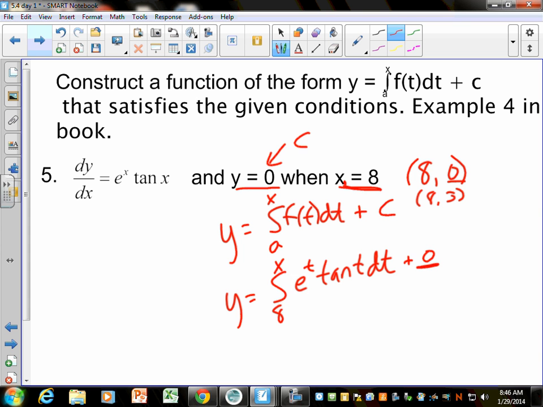There's example 4 in your book. I really recommend that you look at example 4 and read through it, because it talks about this way more in depth, and I feel like it makes it make a little more sense than me just telling you exactly what to do on it. Is example 5 the super important part of this theorem that you're going to see over and over again? No. But it's interesting to look at going backwards. Okay?